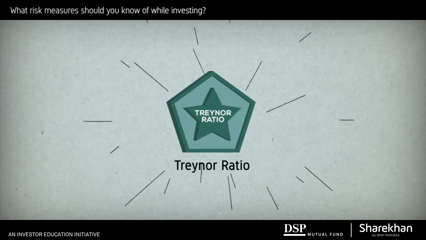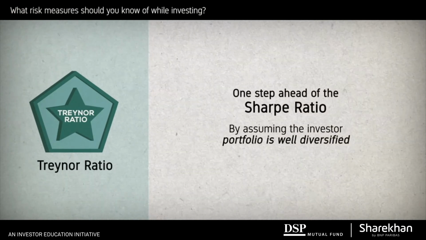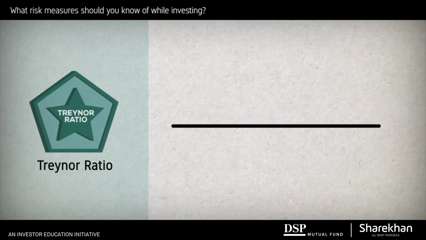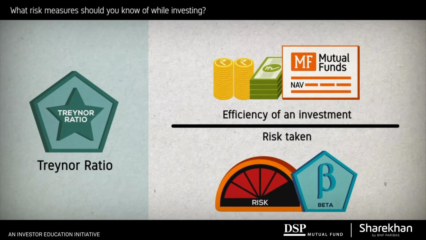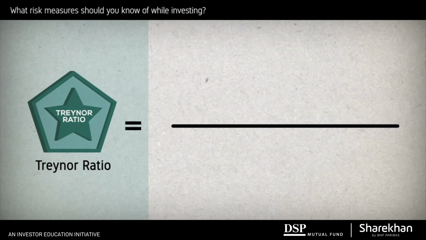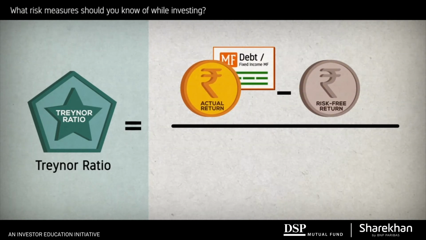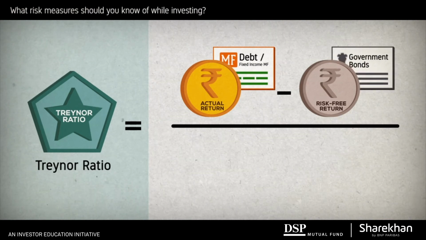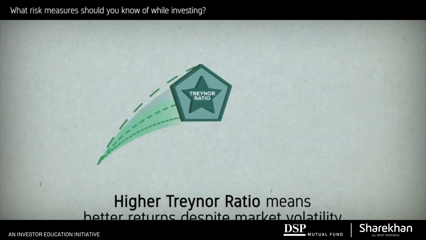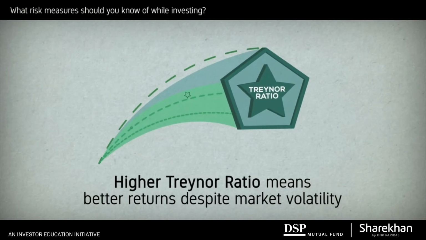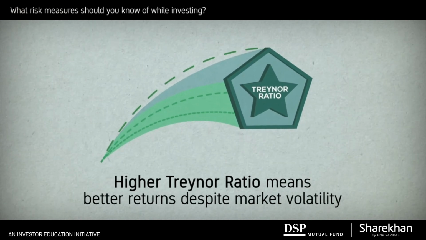Finally, let us also talk about the Treynor Ratio. This goes one step ahead of the Sharpe Ratio and helps the investor evaluate the efficiency of an investment per unit of risk using beta as the measure of risk. Treynor Ratio is calculated as an investment's excess return over the rate of return offered by a risk-free investment such as government bonds per unit of market risk as indicated by beta. A higher Treynor Ratio is an indicator of an investment generating better returns despite the volatility present in the market.